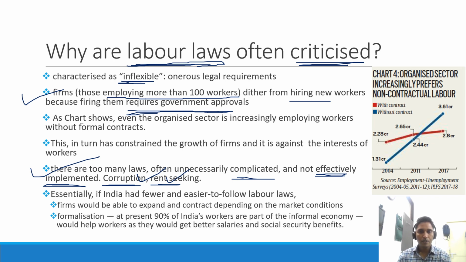And for example, this chart also shows that because the labor laws in India are very inflexible, they are rigorous, तो उसकी वजह से एम्प्लॉयर्स कॉन्ट्रैक्ट एम्प्लॉयमेंट करना ज़्यादा पसंद करते हैं rather than taking permanent employees.